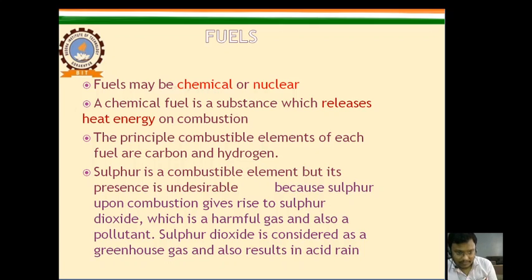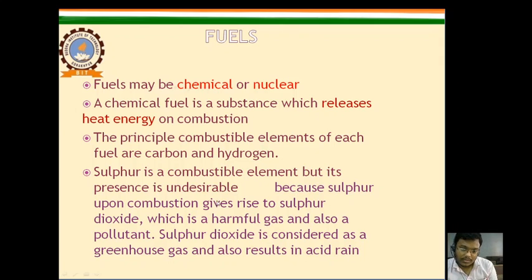As I said, IC engine fuels basically consist of hydrocarbons, but we can also use other elements like sulfur. Why are we not using other elements? We have taken an example like sulfur. We can use sulfur because it is also combustible. But sulfur on combustion releases sulfur dioxide (SO2), which is very harmful, because sulfur dioxide, when it reacts with water, makes H2SO4, sulfuric acid, which causes acid rain.